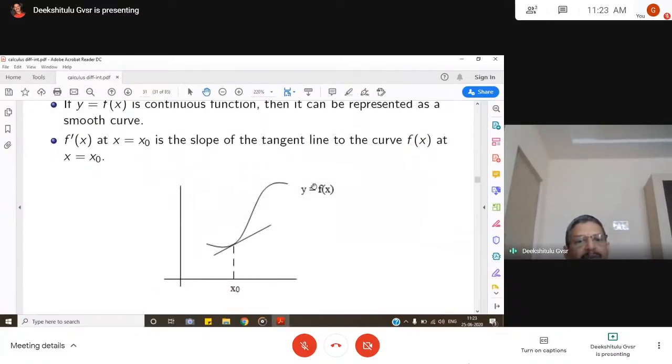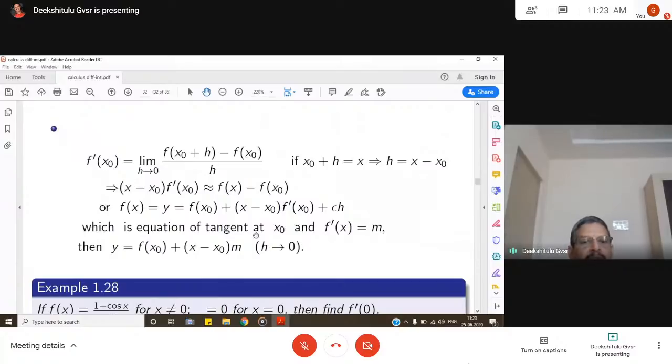f dash at x equal to x naught is the slope of the tangent line to the curve y equal to f of x. So what does this f dash x represent? F dash at x naught is the slope of the tangent drawn to that curve at x naught. So if you draw a tangent at x naught to the given curve, then the derivative of the function is the slope of the tangent at the point. So f dash x naught is the limit as h goes to 0 of f of x naught plus h minus f of x naught by h, which is the definition.